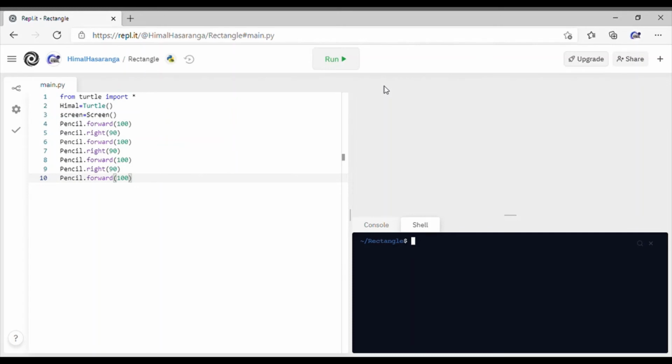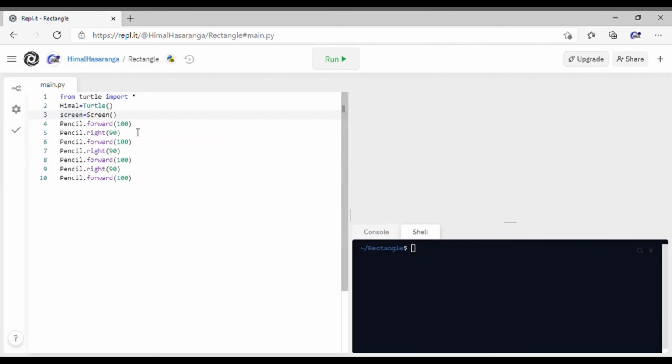But in this too, if we want to draw a square, we need paper. So a paper is a screen. This must be in capitals, this must be in lowercase to work.